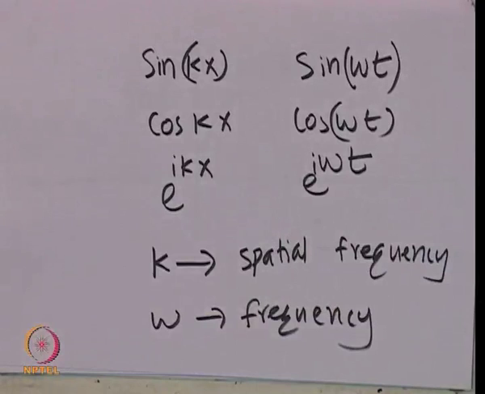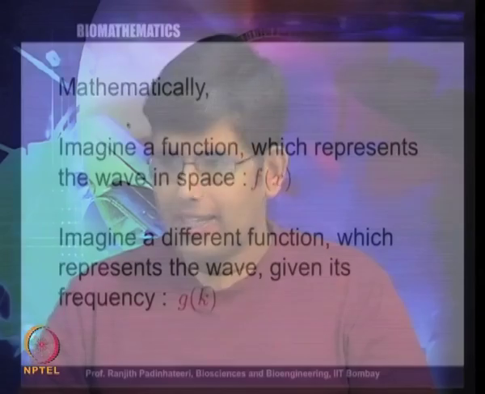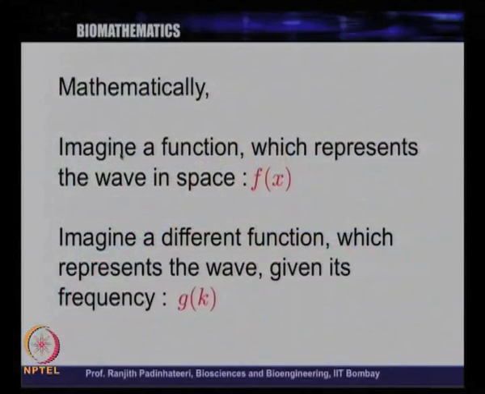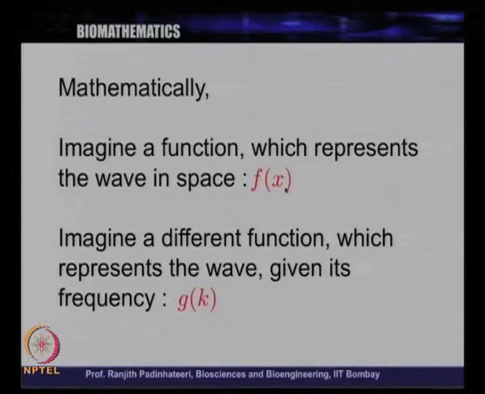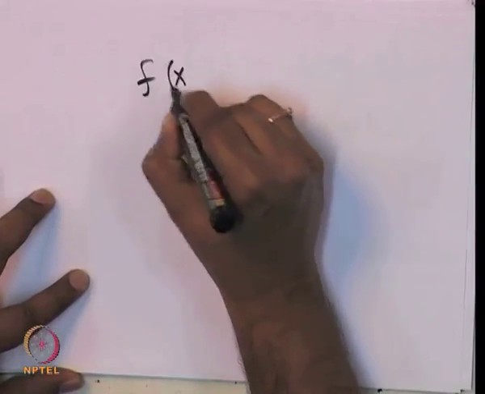So, now what is the deal? If you have this, how is it related to the Fourier transform? Mathematically, if you imagine a function that represents a wave in space, you can have sin x, cos x. So, f of x is a function which represents a wave in space. In space means on paper, and paper is 2D space. You can imagine an f of x which is representing a wave.